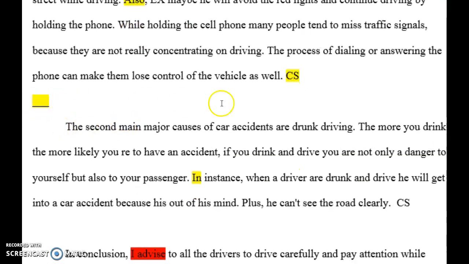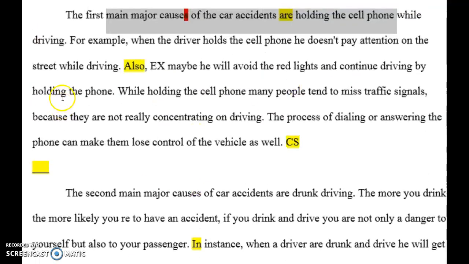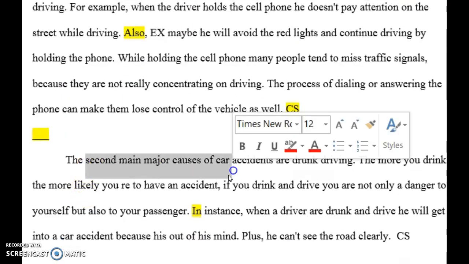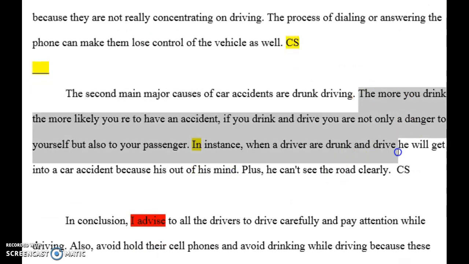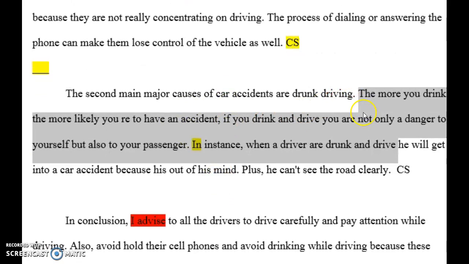This needs to be deleted. Shouldn't be a space here. The second major cause of accident, drunk driving. Again, much better than the first time. You gave me a topic sentence here, so that's good. But you need more. Exactly the same thing that I said here, applied here as well. Give me a reason, example, reason, example, reason, example.